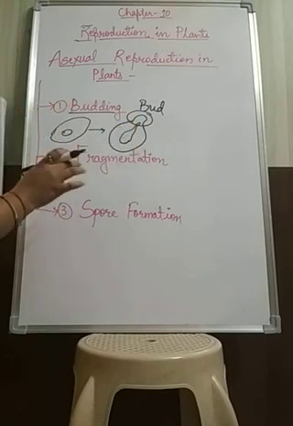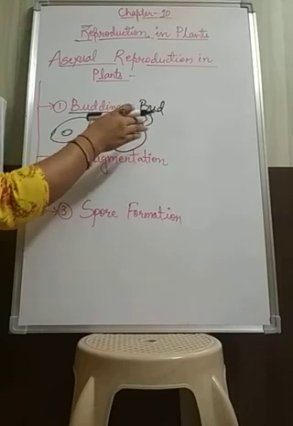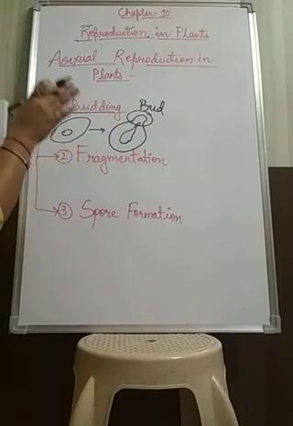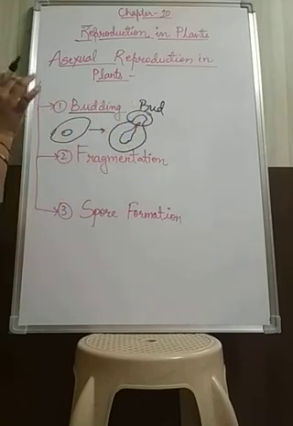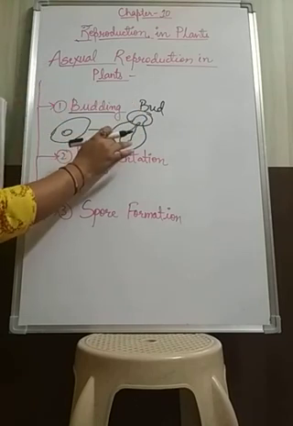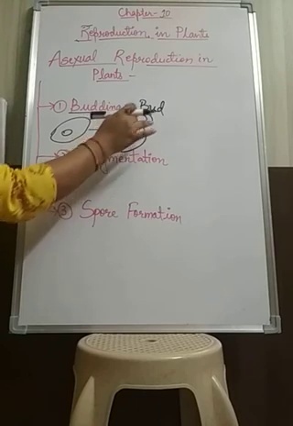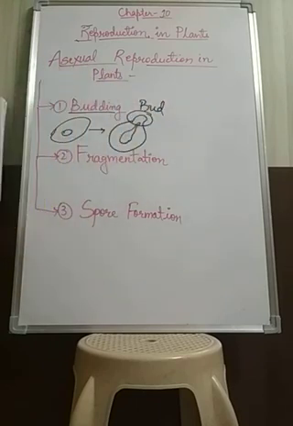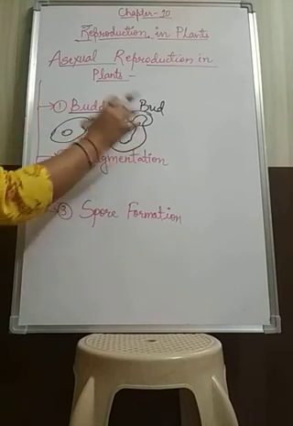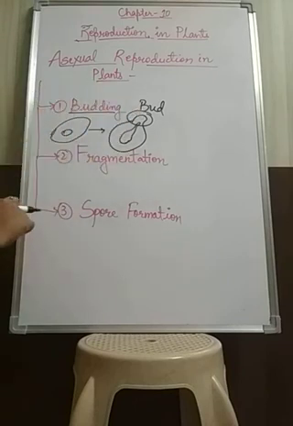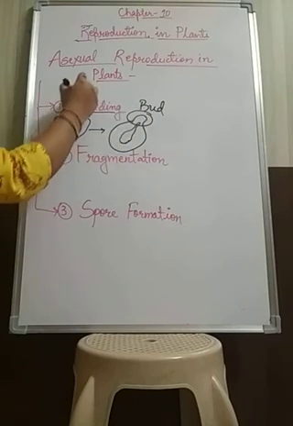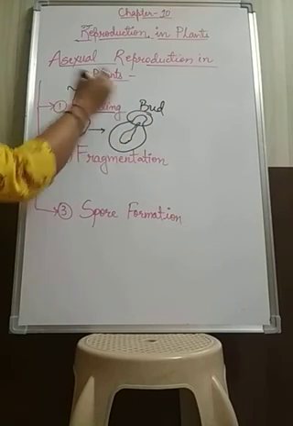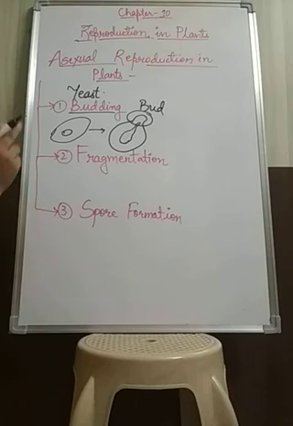Once it is completely similar to the parent organism, it will detach from the parent body. The new organism formed is completely identical to the parent organism. This budding is actually seen in yeast.